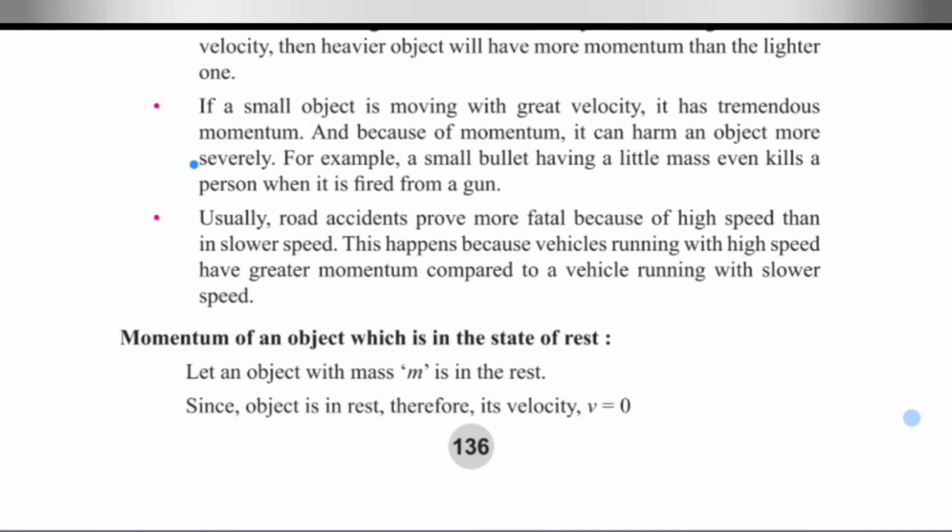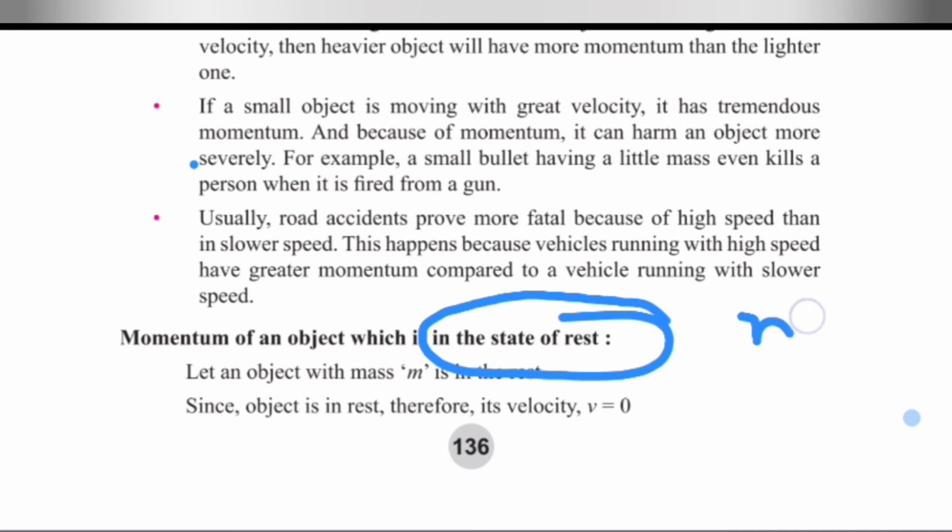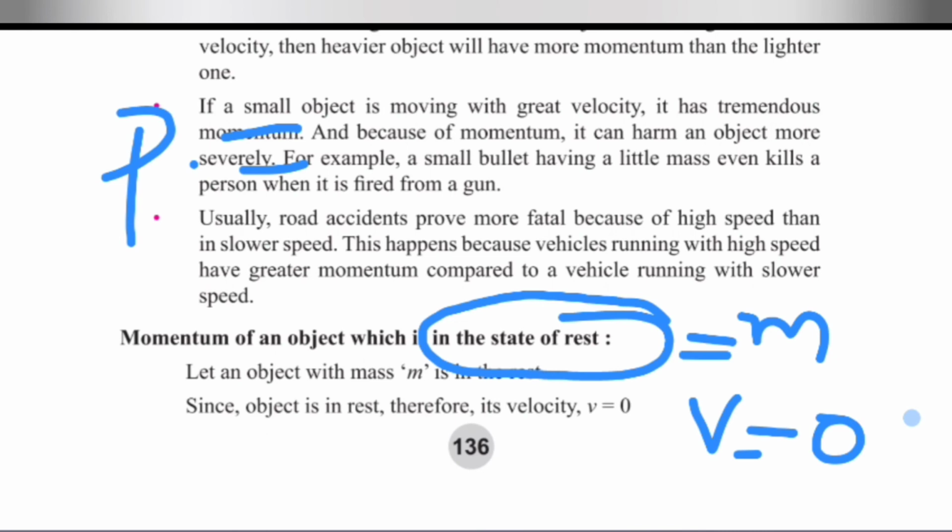Now the next important question: what is the momentum of an object when the object is at rest? For example, if the mass of an object is m and its velocity, because it is at rest, is v equal to 0, then as we know p is equal to mv, so if any one term is 0, then the momentum will become 0. So in this case, since the velocity is 0 because the object is at rest, we can say momentum also becomes 0.